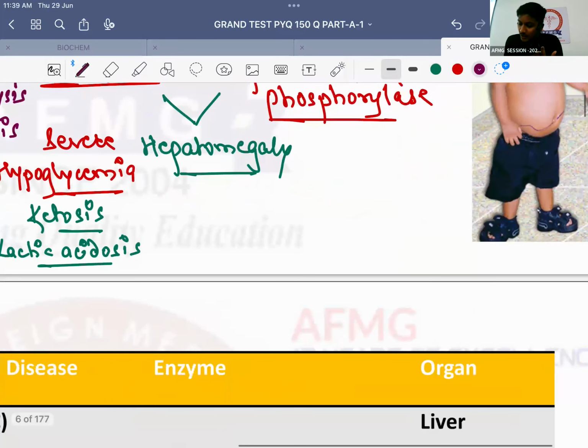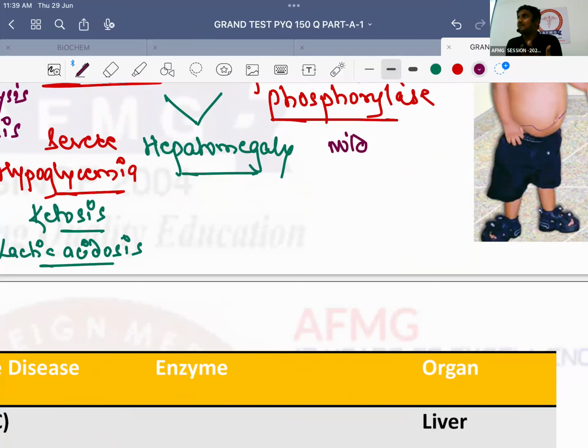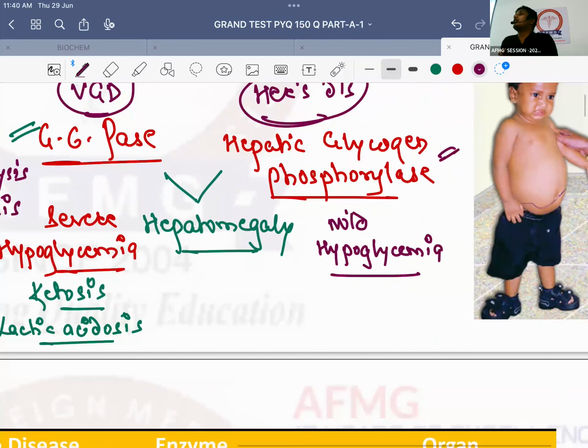That's how you can differentiate, because in cases of Hers disease, that is type 6 glycogen storage disorder, the patient will only have mild hypoglycemia. Why, anybody? Because this hepatic glycogen phosphorylase is the enzyme required only for glycogenolysis. Will gluconeogenesis happen in this child? It will, because that enzyme is not deficient. So in this child gluconeogenesis occurs, and that is why the patient only has mild hypoglycemia. As there is only mild hypoglycemia, will there be ketosis? No. Will there be lactic acidosis? No. That's how you differentiate between type 1 and type 6, and this was a previous year FMG question.